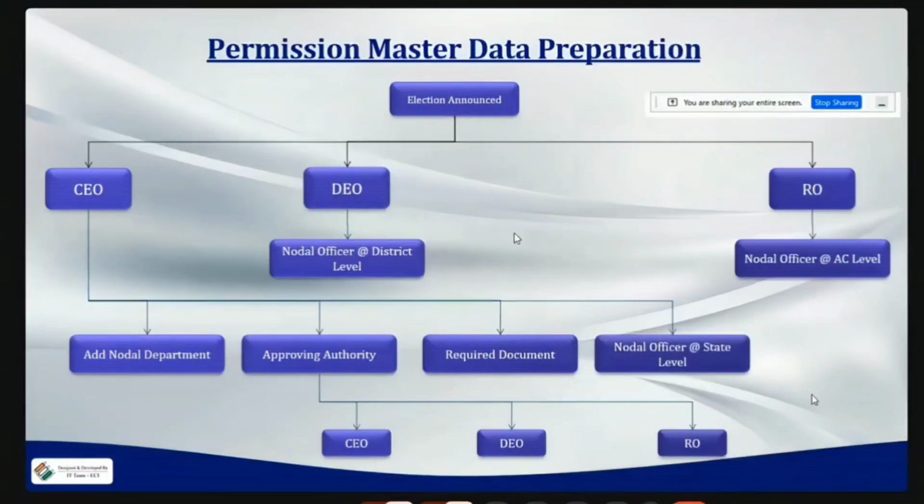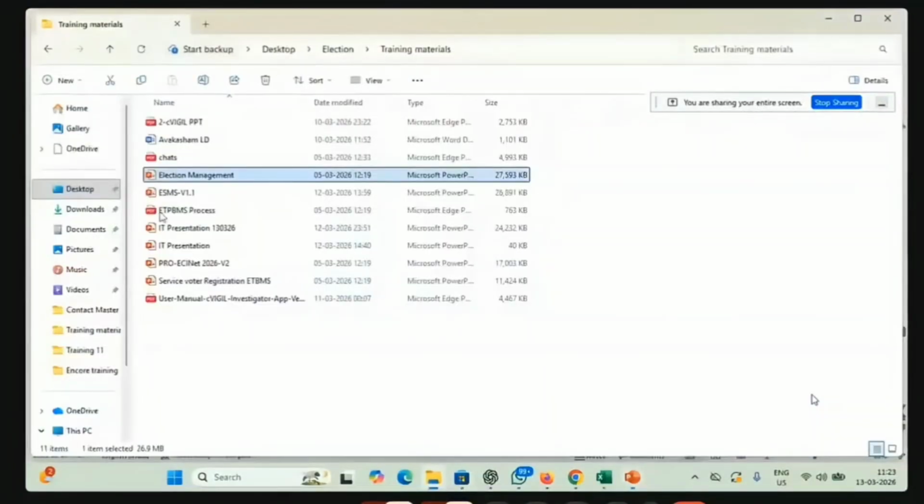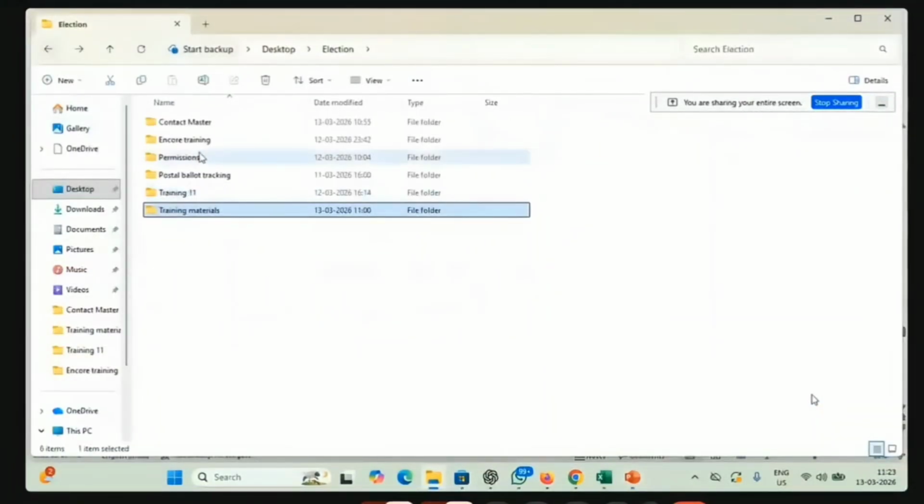Wait one minute, I will show the proforma.